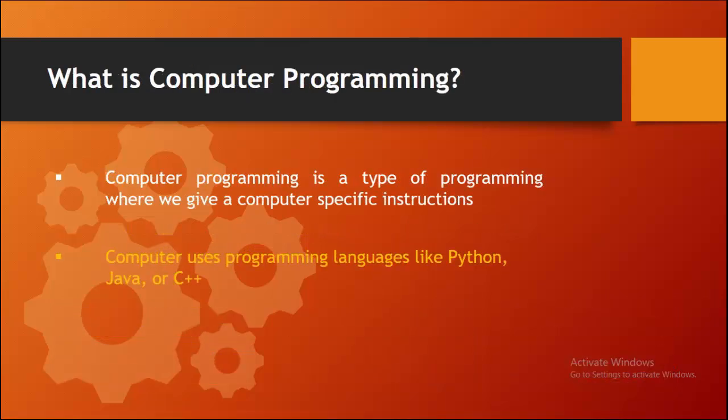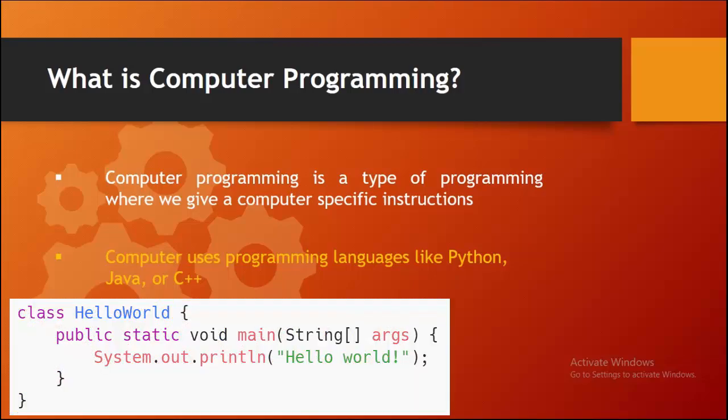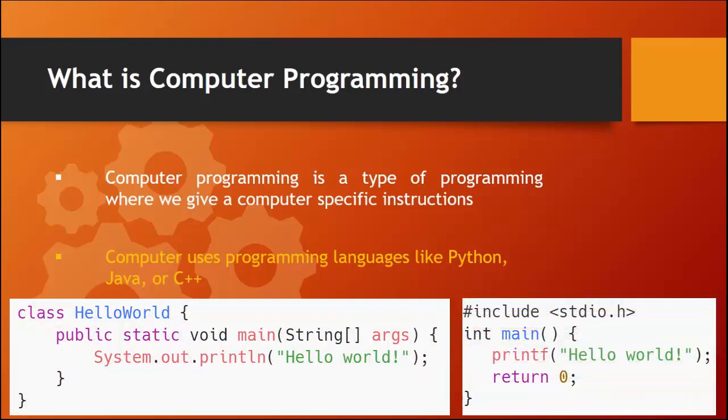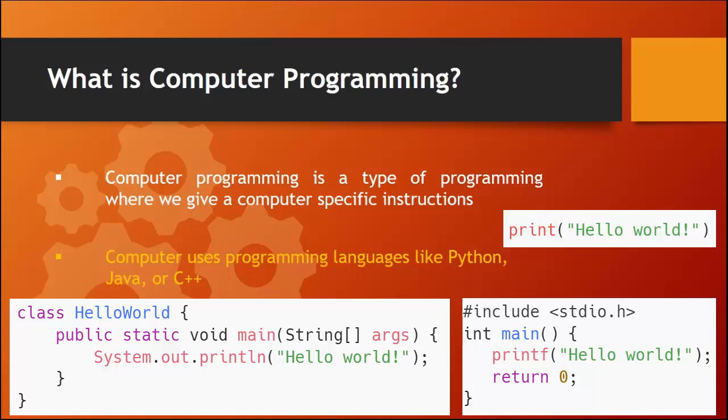What is computer programming? Computer programming is a specific type of programming where we write instructions for a computer to execute. These instructions are written in programming languages such as Python, Java, or C++. Each language has its own syntax, or set of rules, that tells the computer what to do. The instructions are then processed by the computer to carry out tasks and solve problems.